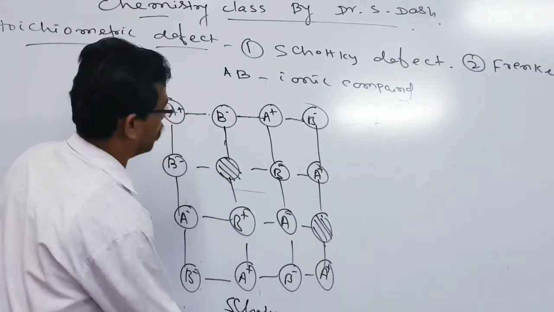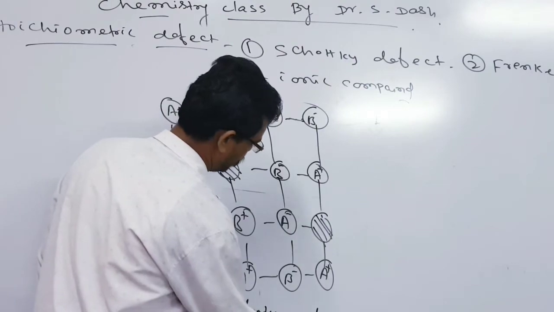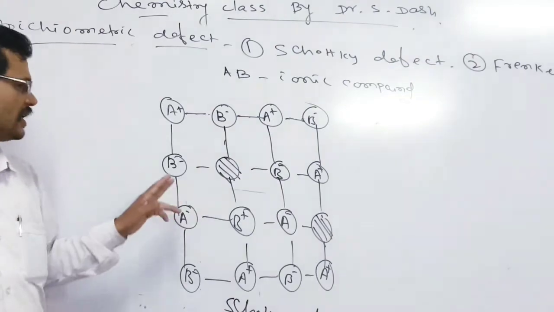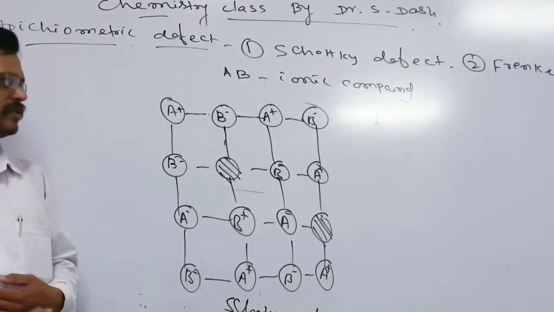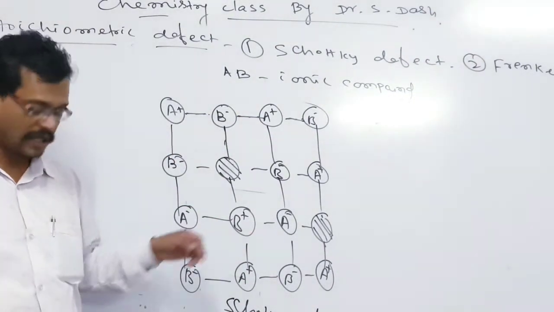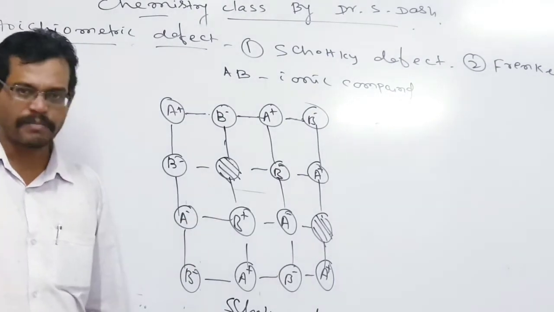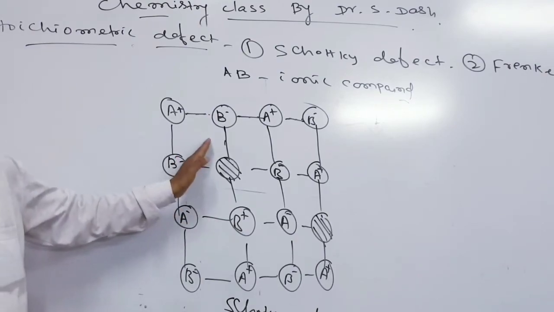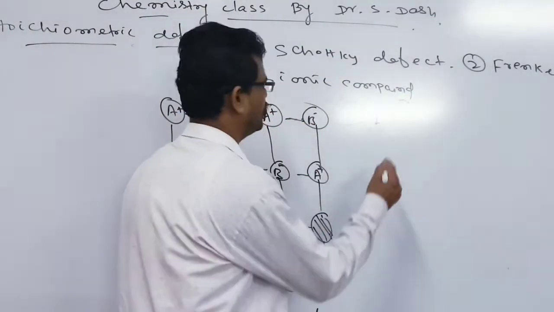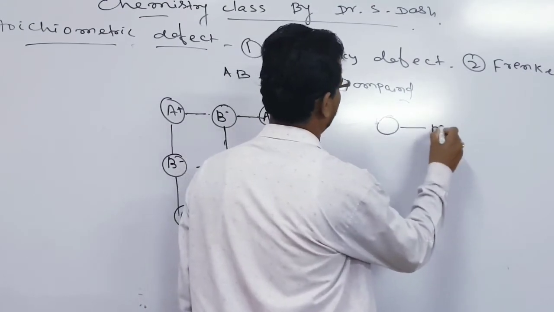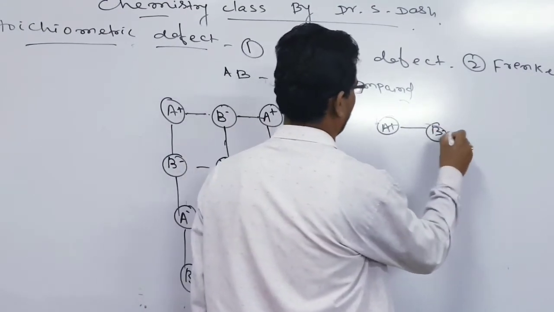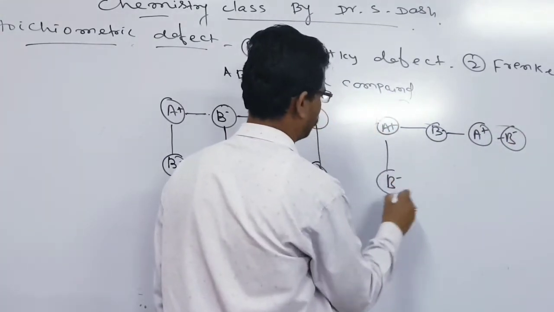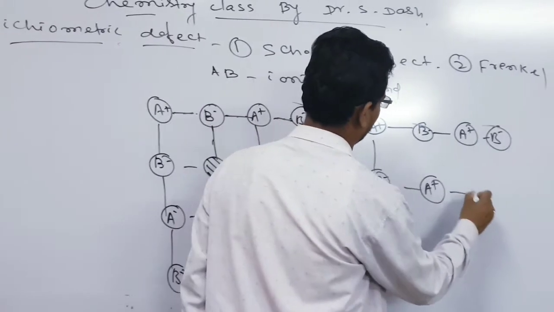Schottky defect. So the Schottky defect results due to loss of the cation and loss of the anion. When both cation and anion leave their original places, then we find the Schottky defect. Just like the Schottky defect, if you come to the Frenkel defect, what will happen? You see here, just like the previous case, here also cations and anions are there. These cations and anions are arranged